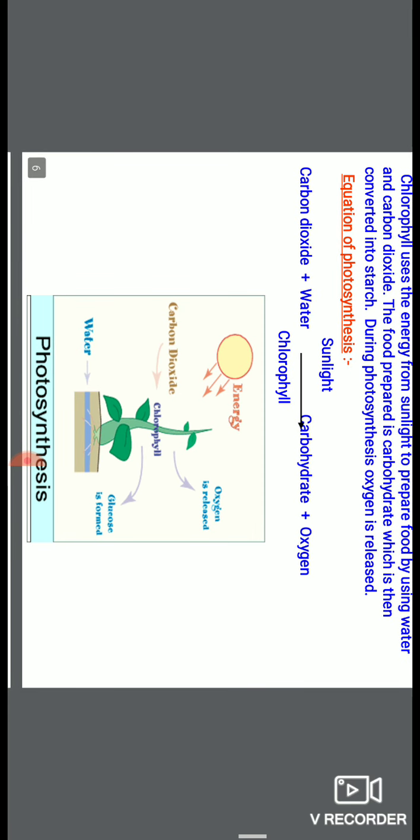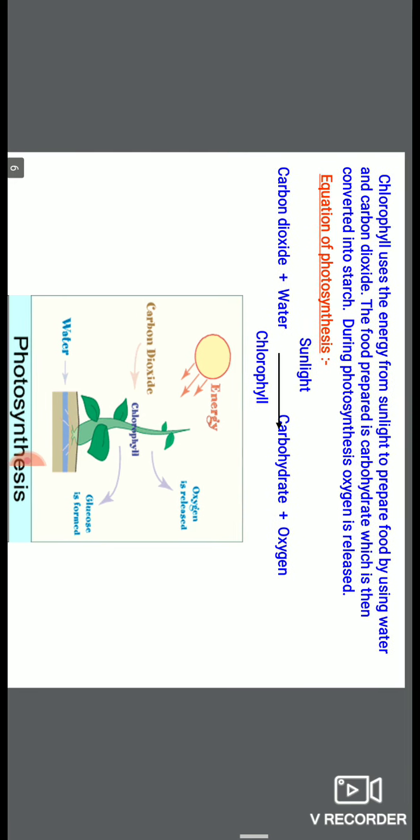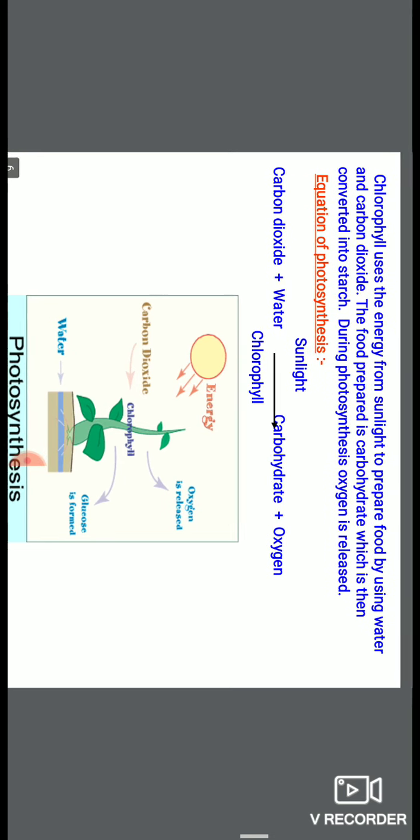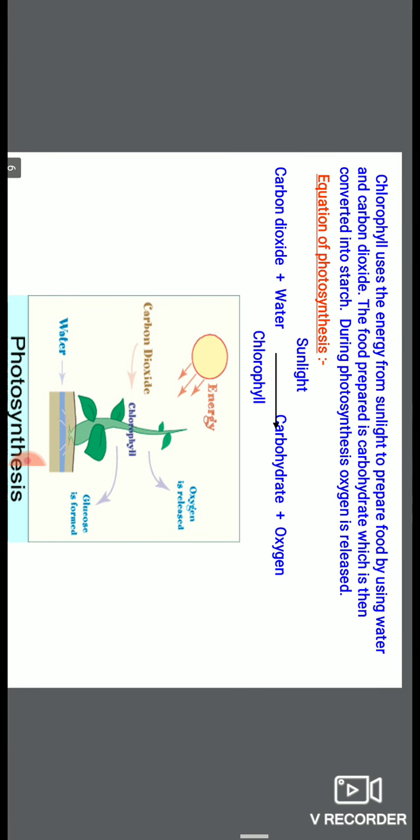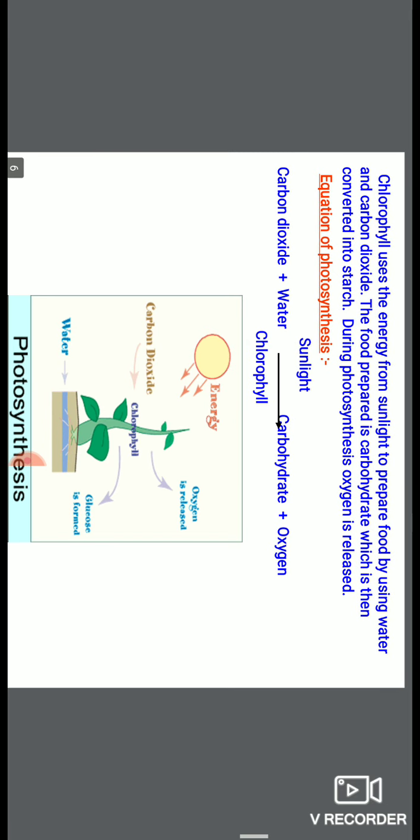And after this complete process of photosynthesis, two things are released. One is glucose. Glucose is a carbohydrate, and the second thing is oxygen. So in this process, chlorophyll uses the energy from sunlight to prepare food by using water and carbon dioxide. The food prepared is carbohydrate, which is then converted into starch. And during photosynthesis, one important gas is released in the atmosphere, and that gas is oxygen.